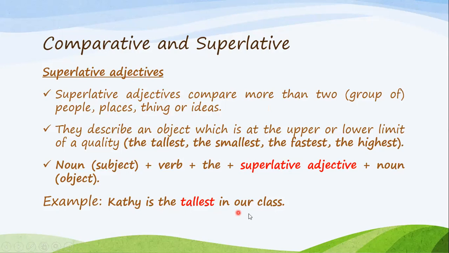Casey is the tallest. Remember, in the comparative adjective, I said, for example, she is taller than her friend because I'm comparing between two people only. However, here I'm comparing her to everyone else. So she's taller than them all. That's why I say she's the tallest. The form is changing here and I say the tallest.